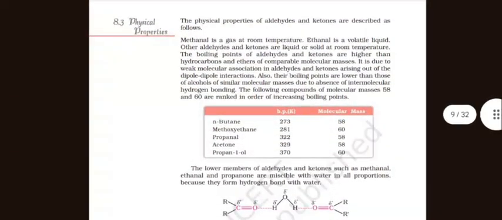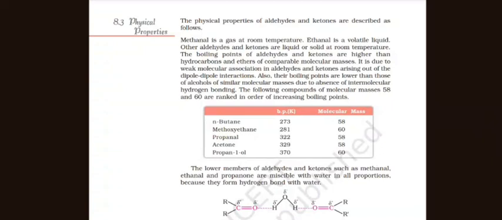Physical properties. The physical properties of aldehydes and ketones are described as follows. Methanal is a gas at room temperature. Ethanal is a volatile liquid. Other aldehydes and ketones are liquid or solid at room temperature. The boiling points of aldehydes and ketones are higher than hydrocarbons and ethers of comparable molecular masses. It is due to weak molecular association in aldehydes and ketones arising out of dipole-dipole interaction.